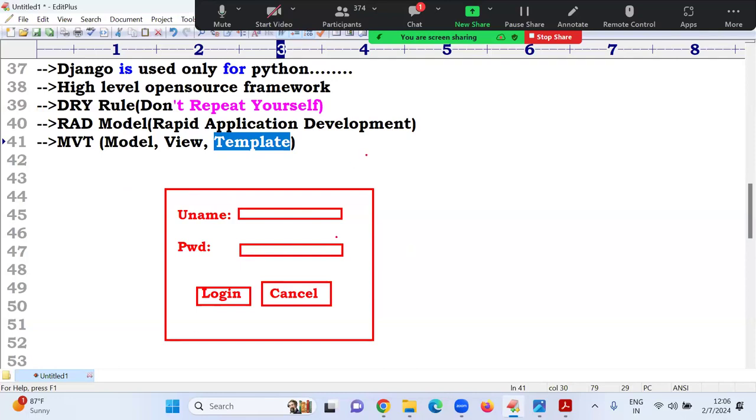In our Django terminology, this is called the template. Generally, in your software engineering subject, every application has three layers.